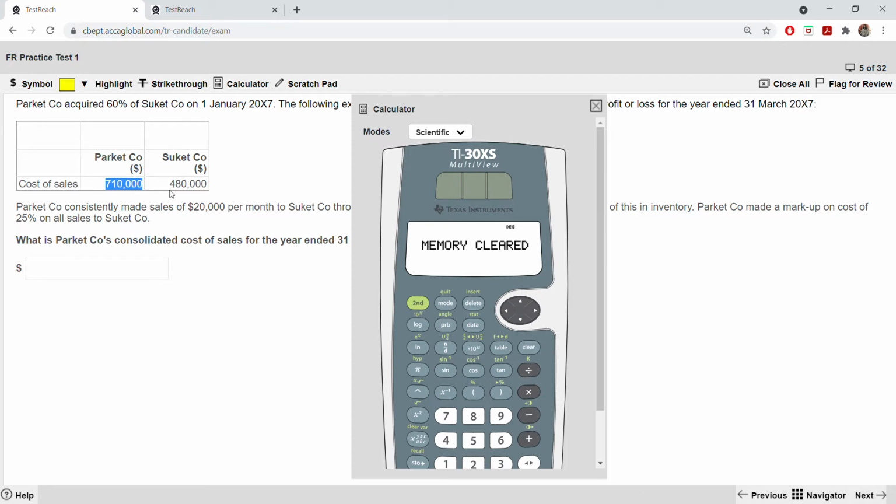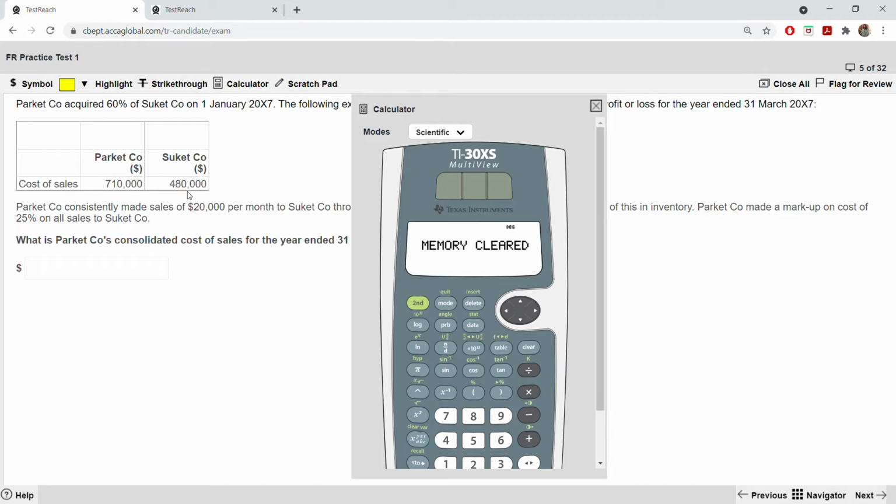Here I need the adjustment. I need to do a lot of workings with this. I cannot take it as it is, 710 plus 480. Why? Because first of all, they are talking that they are making some sales to them. They have some inventory and some cost. And also this is for 3 months that you have to take. So first of all, you have to apportion it.